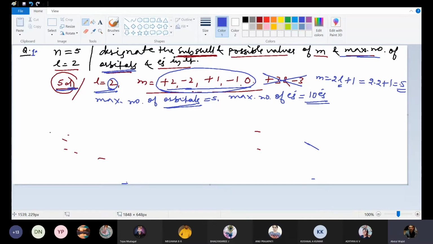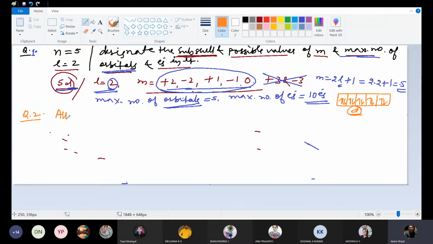Yes, sir. d will be like this, na? This is d. 1, 2, 3, 4, 5. This is in accordance with Hund's rule. And according to Pauli's exclusion principle now, 6, 7, 8, 9, 10. First we followed Hund's rule and then we followed Pauli's exclusion principle. So any d, whether it is 3d or 4d or 5d or 6d, can have only 5 orbitals maximally, and in those 5 orbitals maximally 10 electrons can be accommodated. Fine. Now see question number 2.